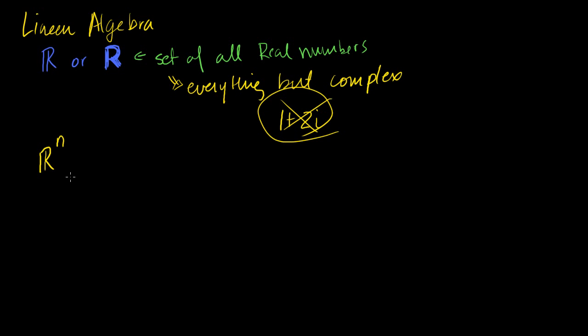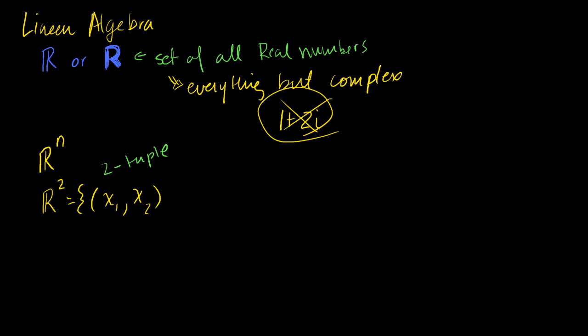So what do I mean by that? Let me do an example where I don't just have Rn. So R2 is the set of all lists of real numbers. And let me make one of the lists. So let's say this has one number and then it has another number. Let me write it in set notation. It's the set of all, we could call these tuples, sometimes it's called a two-tuple, which just means a list of two numbers. That's all it means. So R2 is the set of all ordered two-tuples, so all ordered lists of two numbers.